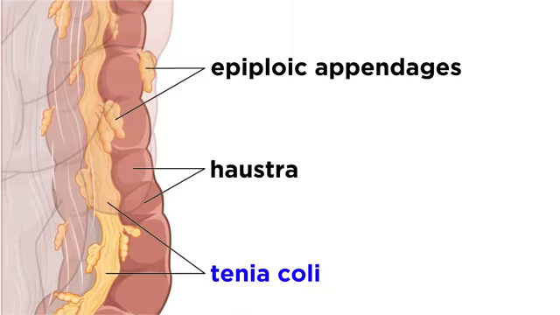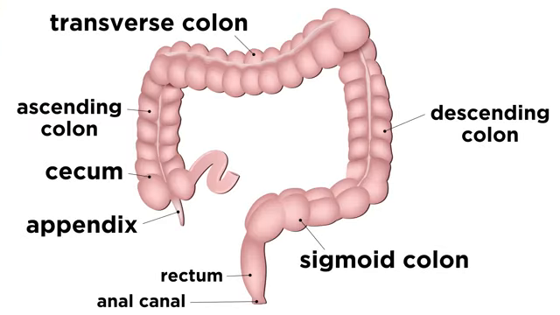The large intestine is comprised of 3 bands of smooth muscle called the taenia coli, sacs called haustra, and tiny fat-filled pouches called epiploic appendages. It is also split into regional subdivisions, these being the cecum, appendix, colon, rectum, and anal canal. The cecum is the first section when entering from the small intestine.